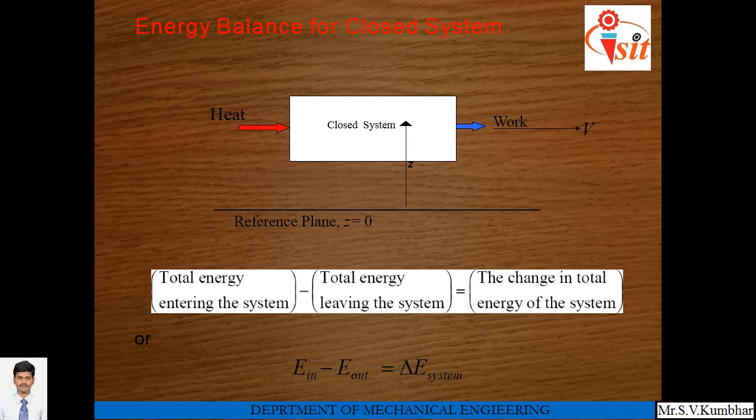So if you consider a reference plane, total energy entering the system minus total energy leaving the system is equal to the change in total energy of the system, that is, E in minus E out is equal to delta E of the system.